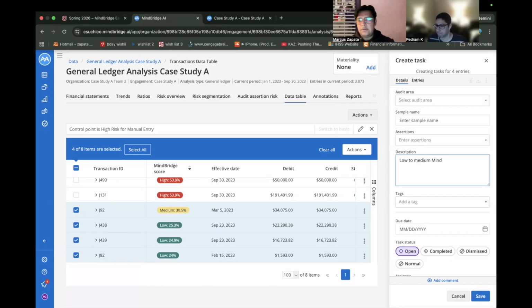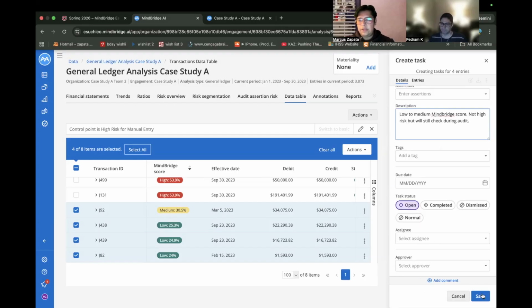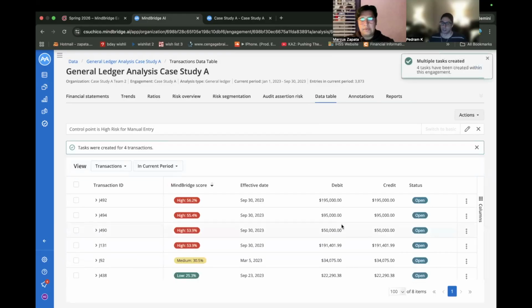MindBridge score... not high risk. We'll still check during this. Perfect. And then save, correct? Yes, please. All right. There we go.